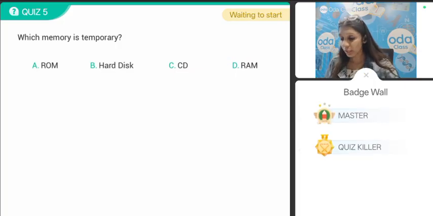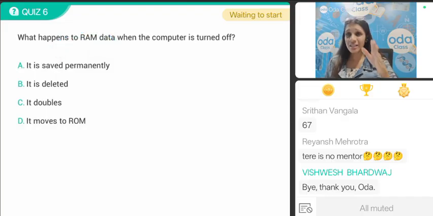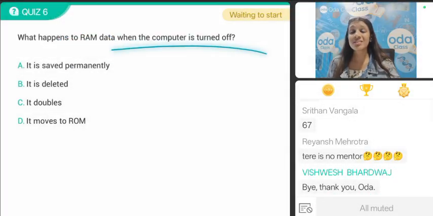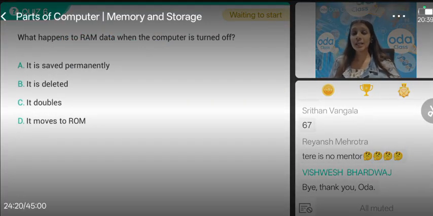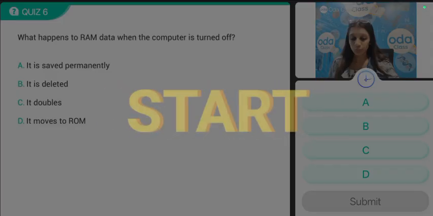data. Okay? Next question. What happens to RAM data, random access memory data, when the computer is turned off? Random access memory is volatile. Option A, it is saved permanently. Option B, it is deleted. Option C, it doubles, or option D, it moves to ROM. What is the right answer? Bachcho, think wisely and respond in 3, 2, 1, and go.